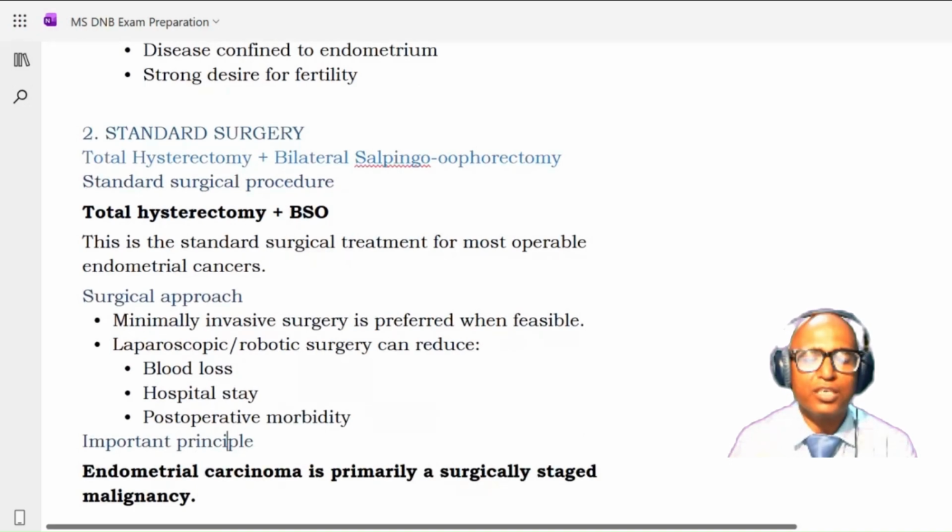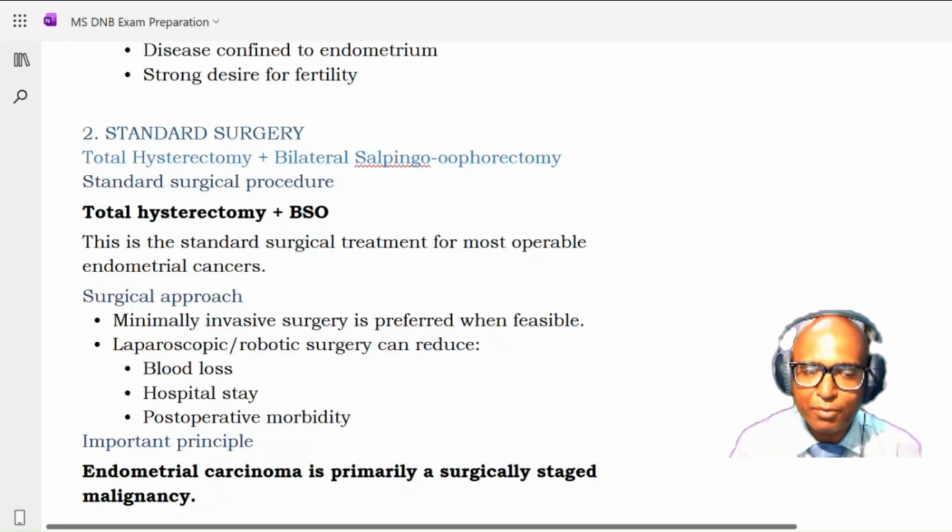Now let us talk about the surgery for this endometrial carcinoma. The standard surgery is a total hysterectomy plus bilateral salpingo-oophorectomy. That is the standard surgical procedure. So TH plus BSO is the standard surgical procedure. This is the standard surgical treatment for most operable endometrial cancers.